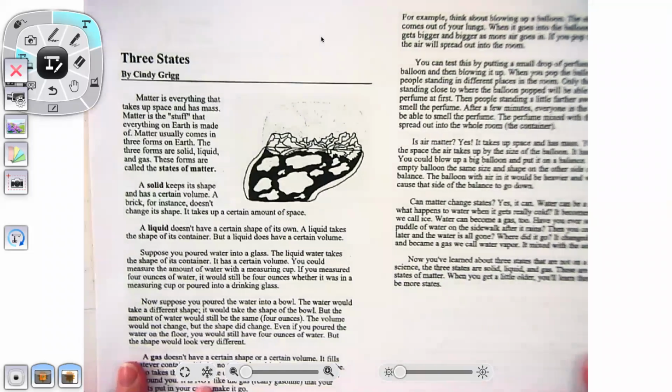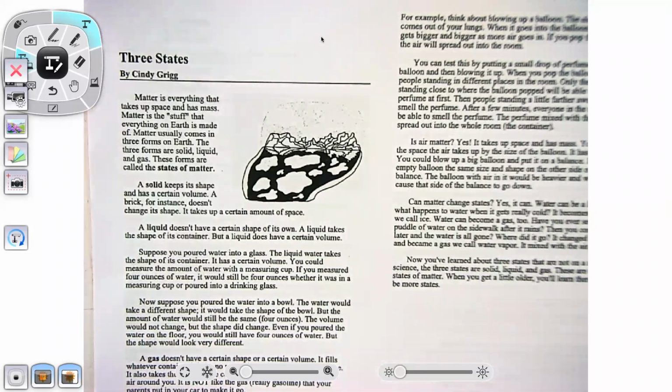The three states. Matter is everything that takes up space and has mass. Matter is the stuff that everything on Earth is made of. Matter usually comes in three forms on Earth. The three forms are solid, liquid, and gas. These forms are called the states of matter.